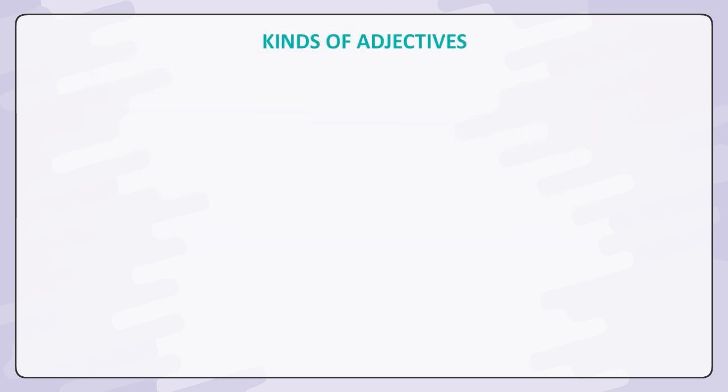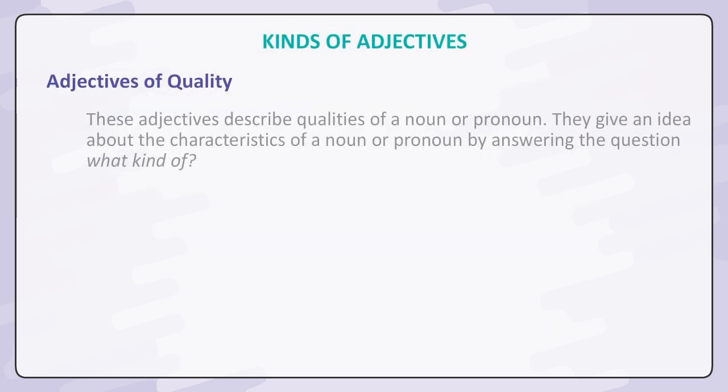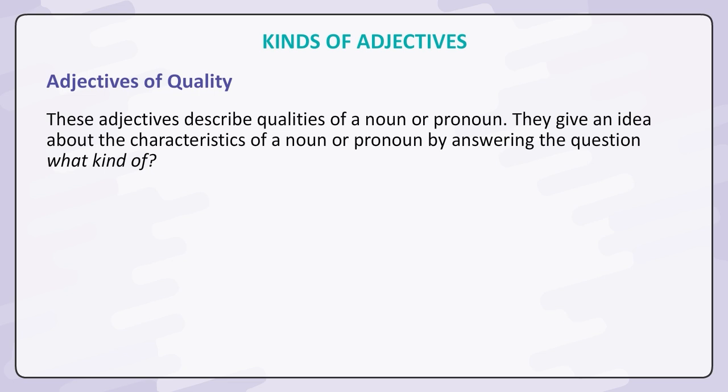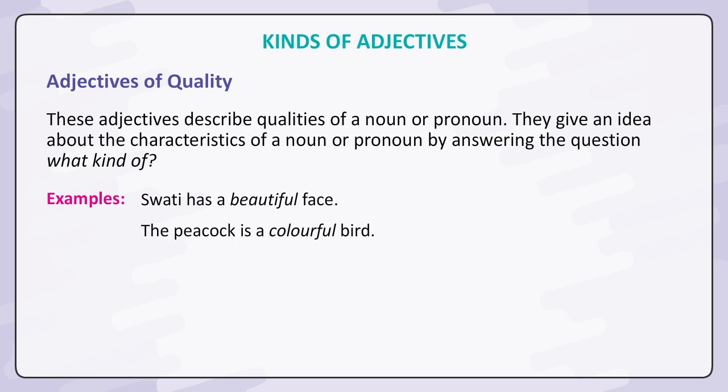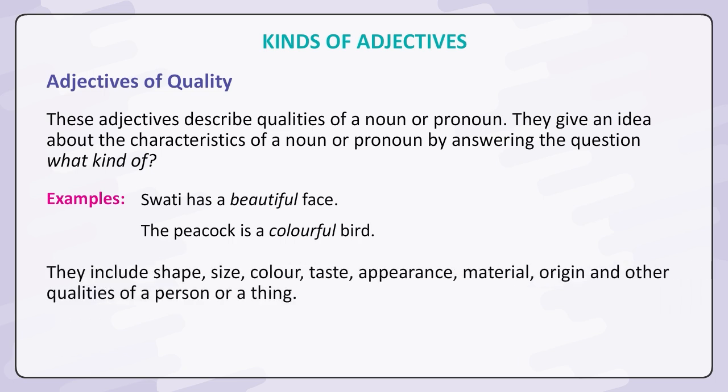Kinds of adjectives. Adjectives of quality. These adjectives describe qualities of a noun or pronoun. They give an idea about the characteristics of a noun or pronoun by answering the question, what kind of? Examples: Swati has a beautiful face. The peacock is a colorful bird. They include shape, size, color, taste, appearance, material, origin, and other qualities of a person or a thing.